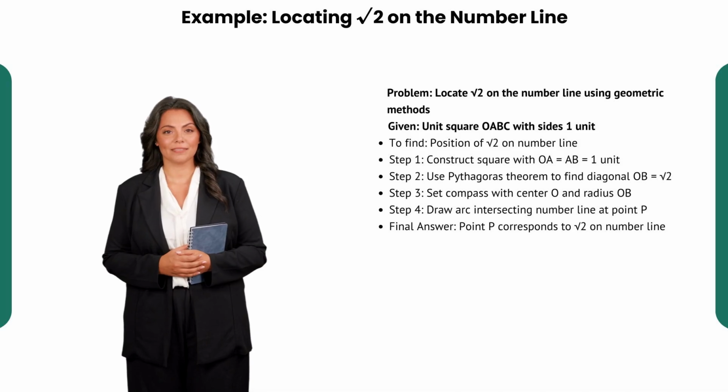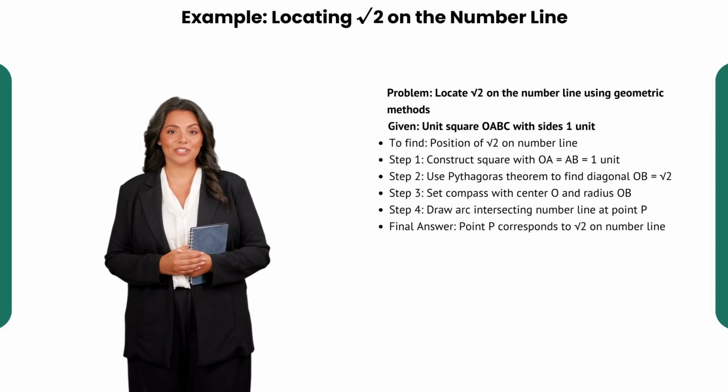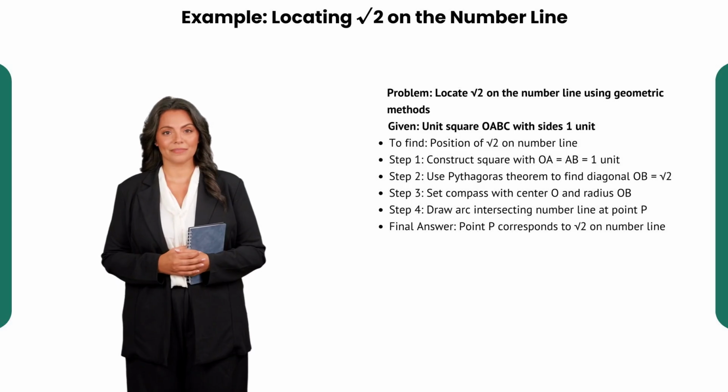With a compass, place the pivot at point O and open it to the length OB. This is our radius. Now, swing the compass to create an arc intersecting the number line. Where the arc meets the number line is point P. This point uniquely marks the position of the square root of 2.